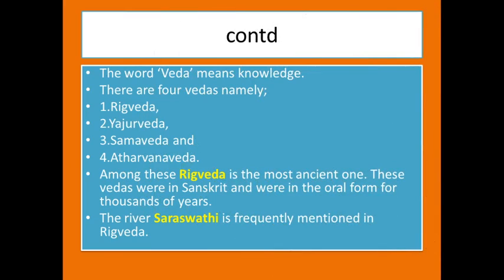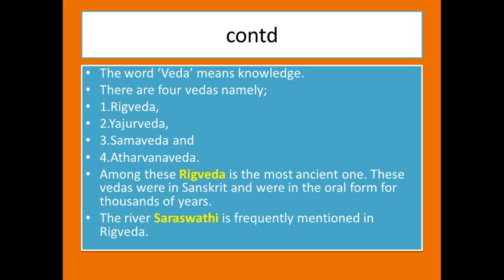Let me continue. The word Veda means knowledge. What is it? Veda means knowledge. There are 4 Vedas, namely the Rig Veda, the Yajur Veda, Sama Veda, Atharva Veda. Among these 4 Vedas, Rig Veda is the most ancient one. These Vedas were in Sanskrit and were in the oral form for thousands of years. The river Saraswati is frequently mentioned in Rig Veda.